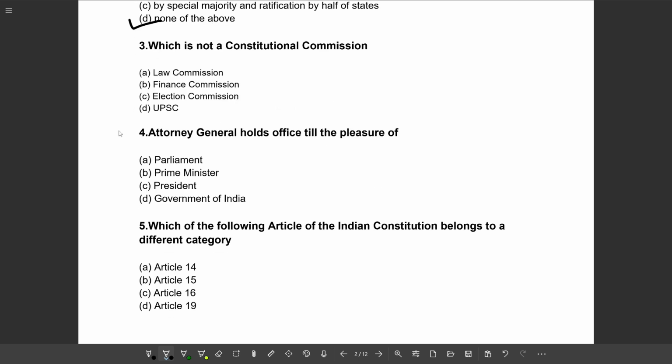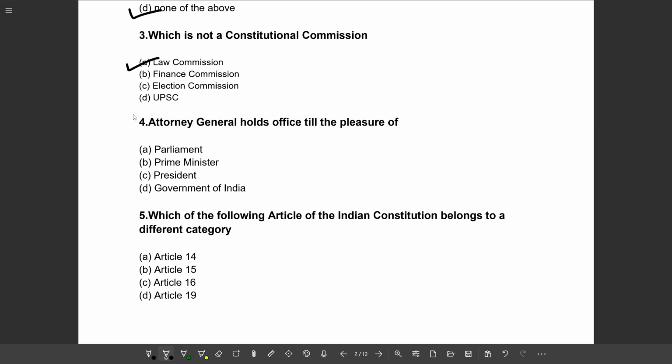Next question. Which is not a constitutional commission? Option A, Law Commission. Option B, Finance Commission. Option C, Election Commission. Option D, UPSC. So the correct option will be option A, Law Commission.